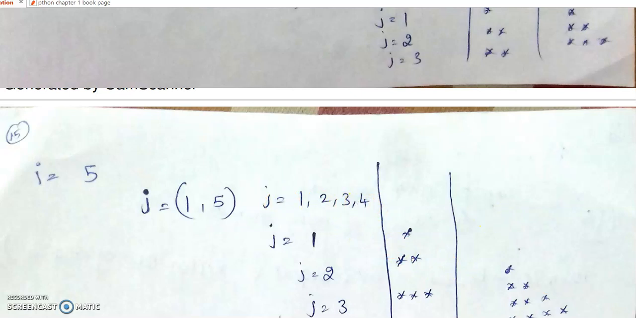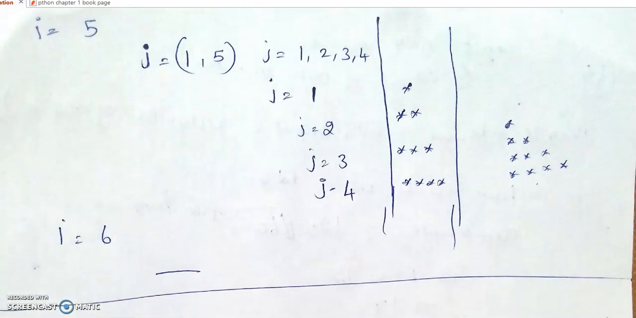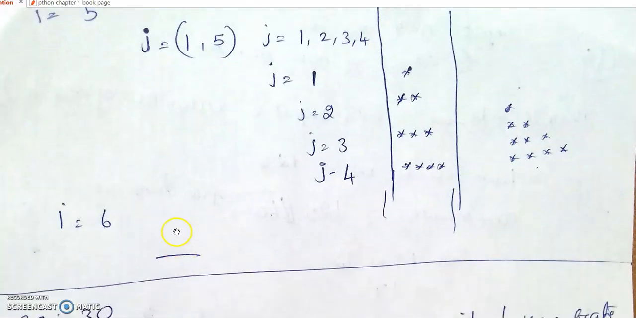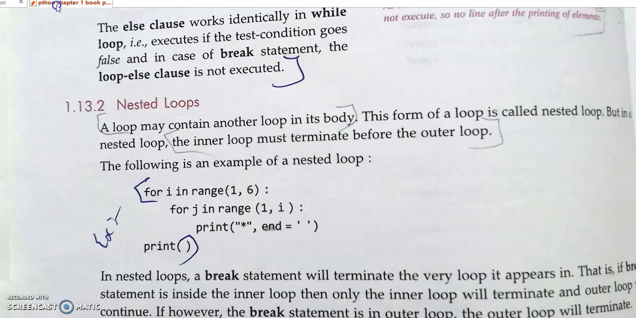Understand? So 4 stars. When I value is equal to 6, I can't vary because it will take only the value between 1 to 5. That is the output, and that's all. Then we will move on to the question answer session.